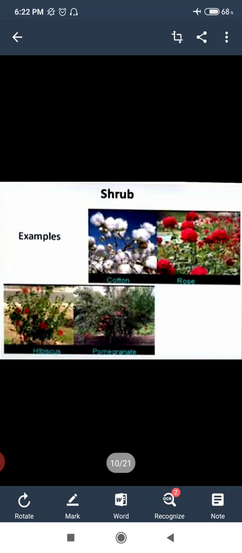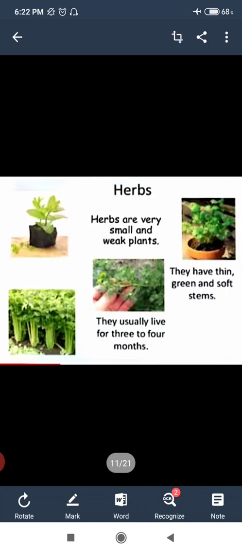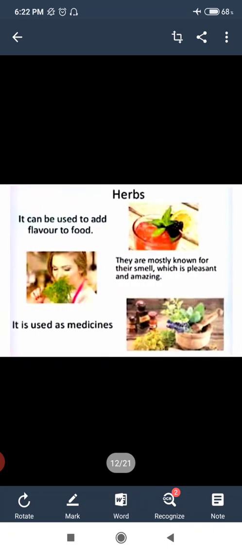Then the third type of plant that we are going to learn is herbs. Herbs are very small and weak plants. They have thin green and soft stems. As we can see in the given picture, they are really very small in size. The herbs live for only one season, and a season means 3 to 4 months. They can add flavor to food and are mostly known for their smell, which is really pleasant and amazing.